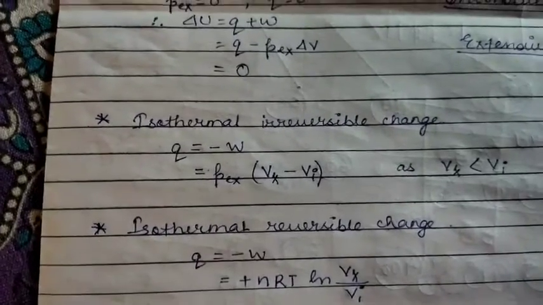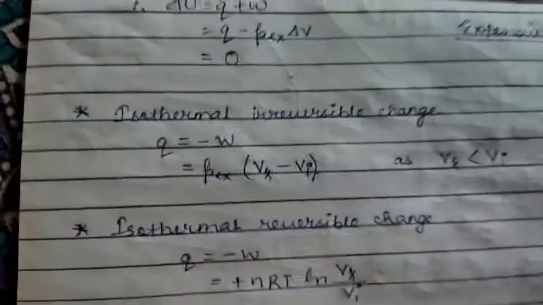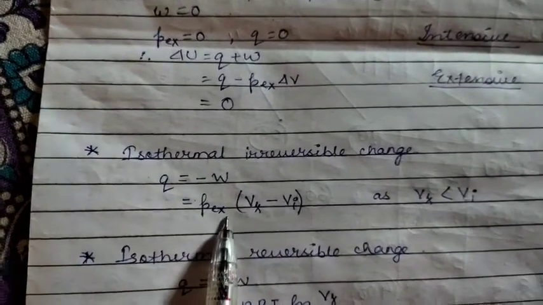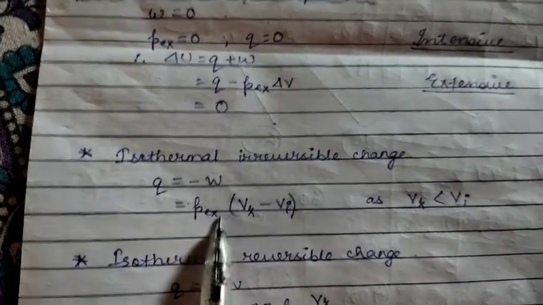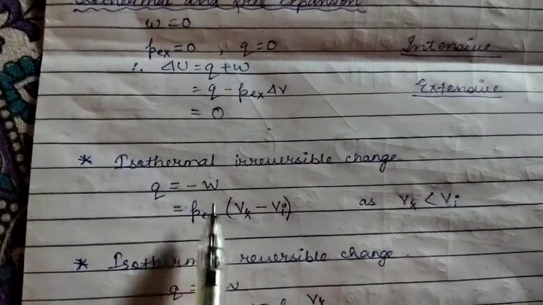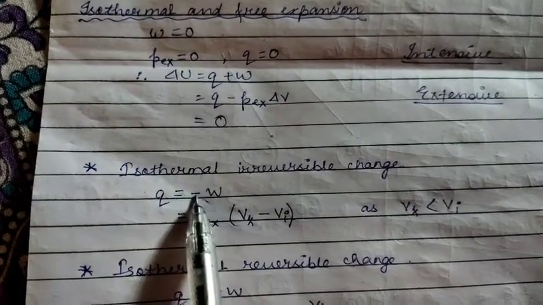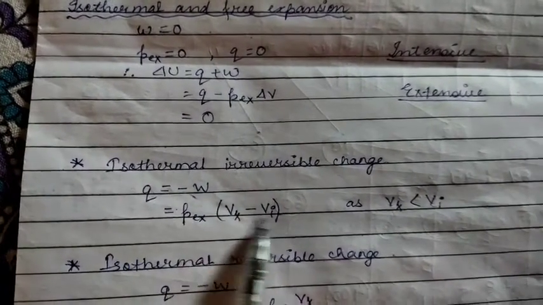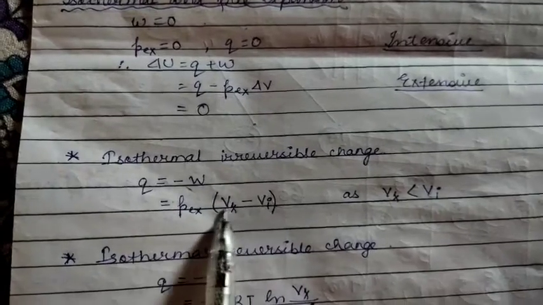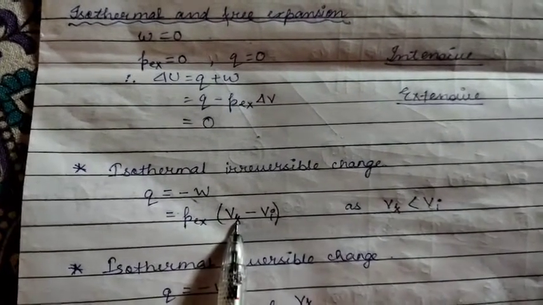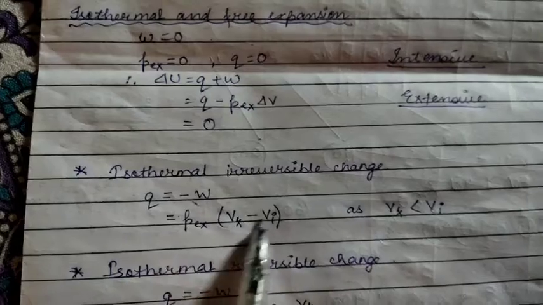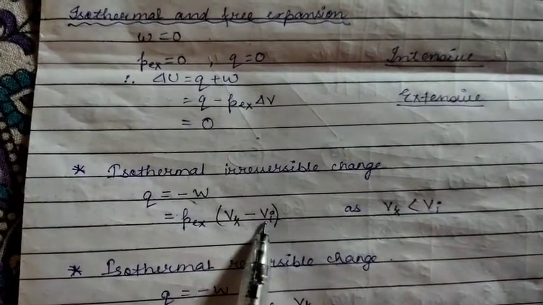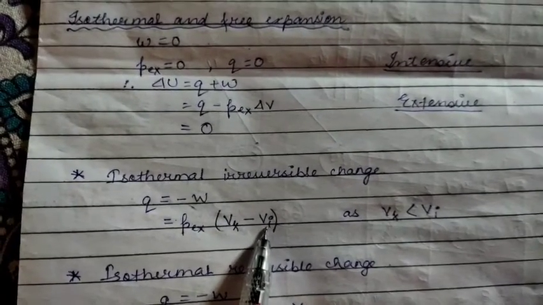Next, isothermal irreversible change. Remember the equation, it will be Q equals minus W. If you convert, you know that W equals minus Pex dV, right? This volume change is a negative term because our final volume is less than the initial volume. In the derivation of work, we came to know that the final volume is less than the initial volume when there is an external pressure.